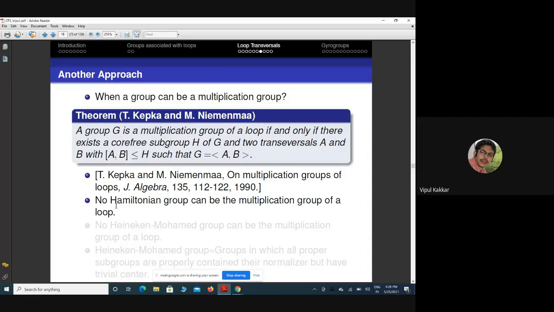If we look at the Hamiltonian groups, which are the groups other than abelian groups in which all subgroups are normal, they cannot be the multiplication group.